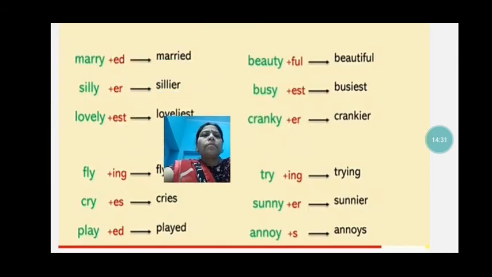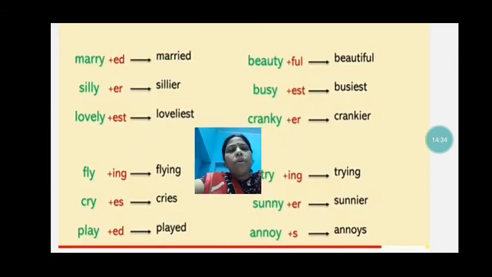Now see, one more thing. When Y is at the end, what can we do? We will remove that Y and add IED, like marry, married. Beautiful: I, then FUL. Silly: you have to keep this in mind. Silly, remove Y and add IER. Busy: I-E-S-T. Lovely, what happens there? Loveliest: remove Y, add I-E-S-T. Cranky, crankier.